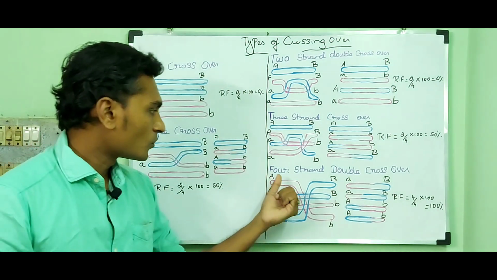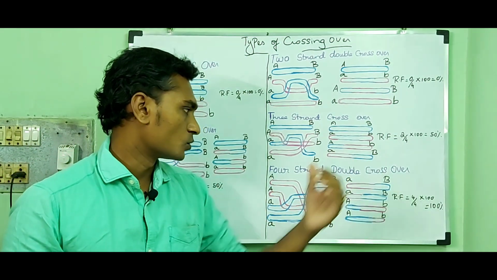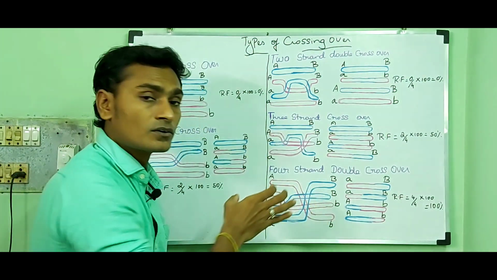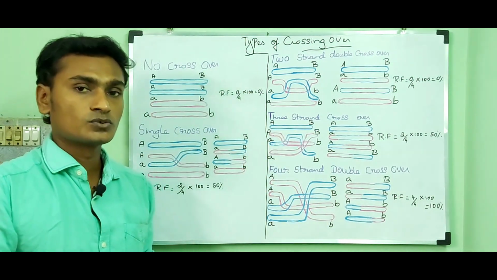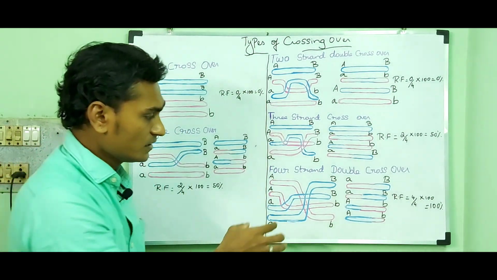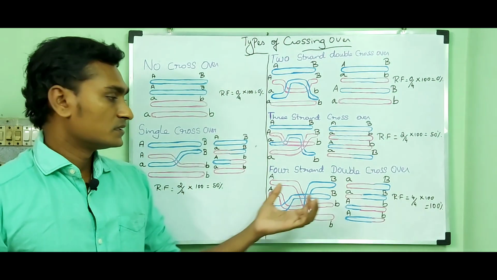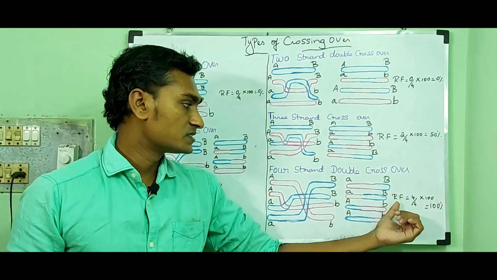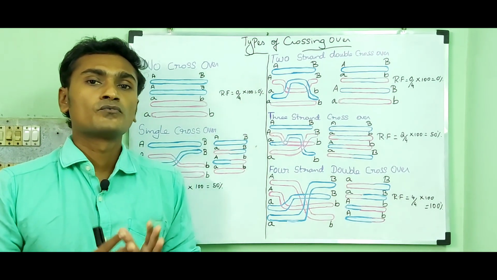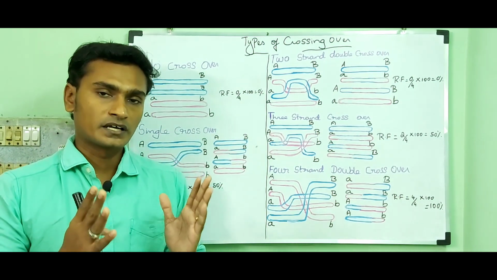Then four-strand double crossover. In this type, all the four strands are going to be involved in this crossing over and two chiasmata are going to form. As a result, the recombination frequency is about 100% because it can produce four recombinant gametes.